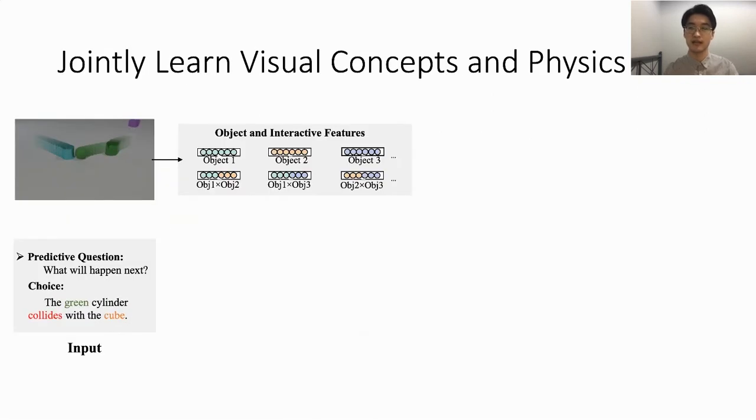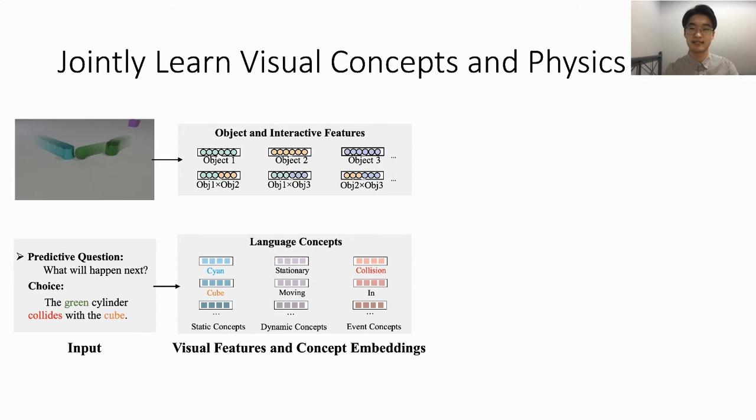Now let's see how we learn concepts for our physics model. Given raw videos and questions as input, we first extract the object-centric visual features from the video, including object-level features and interactive features between two objects. We then assign concept embeddings to each word, including static concepts, which can be learned from object features in a single frame, dynamic concepts, which are learned from object features in multiple frames, and event concepts, which require interactive features in multiple video frames.